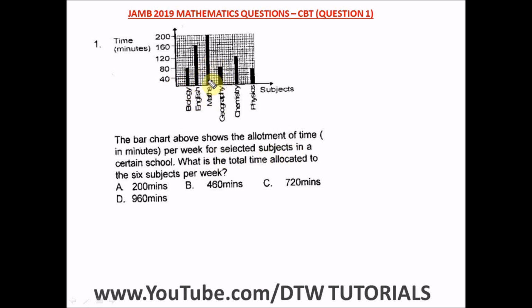This shows the allotment of time in minutes per week for selected subjects. So for each of these subjects, biology, English, maths, geography, chemistry, physics, this is the time per week. The question asks for the total time allocated to the 6 subjects per week, so we have to add up the time each subject took per week. The first subject is biology. How many minutes were spent that week? 80 minutes.